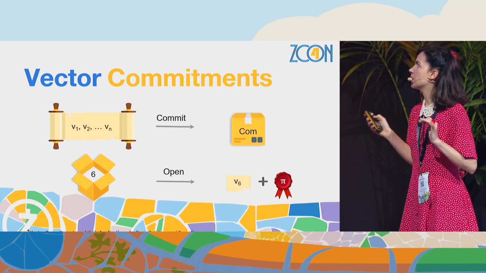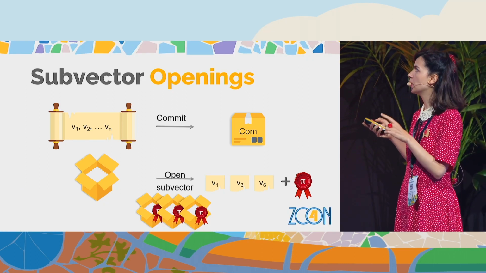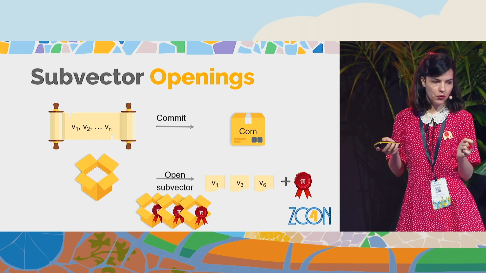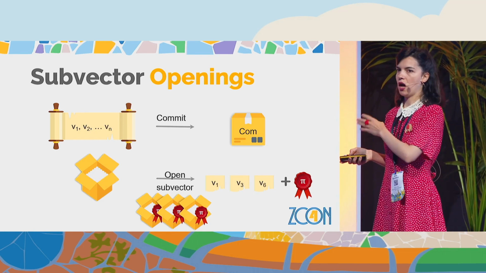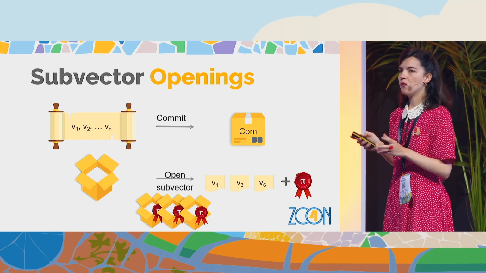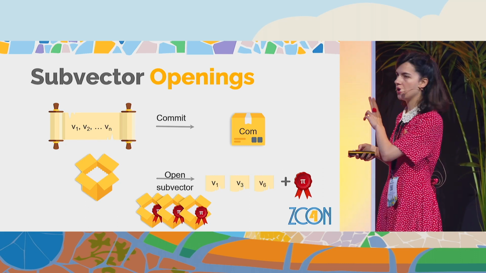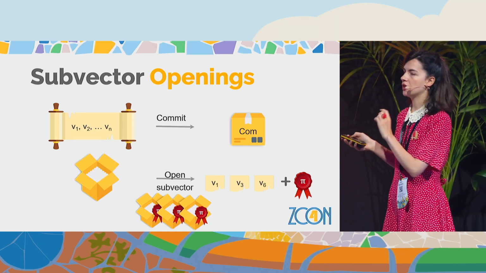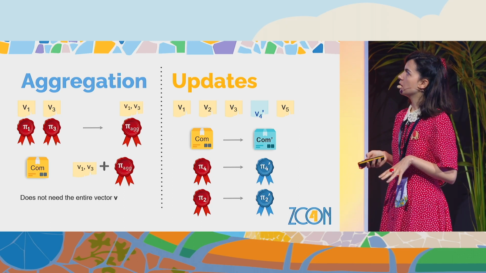Okay, so vector commitments, I already told you. The basic functionality is to open one position in the vector, but what we really want is to open subvectors. We would like to open many positions at the same time, and this requires as many proofs as positions if we use a basic vector commitment. But if we have a way either to aggregate them together into a single proof of the same size as one position proof, or natively we can open many positions by using a very concise proof, that would be great. And this can be done by aggregation.